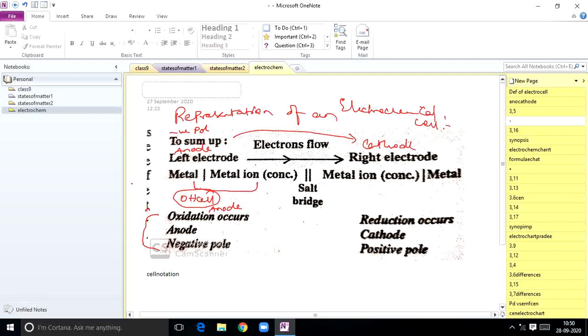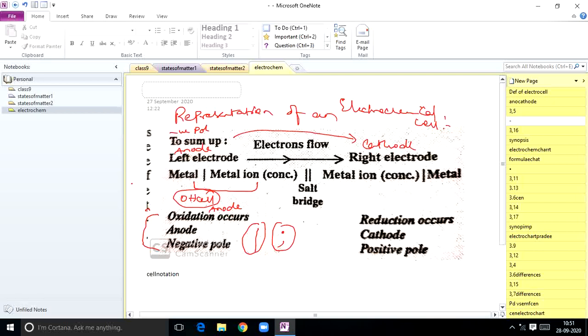Okay. So a vertical line or semicolon. In some books, simply they will write a vertical line, or in some books they will use semicolon symbol. A vertical line or a semicolon symbol indicates a contact between two phases. That is phase boundaries of the electrode. A vertical line or semicolon indicates a contact between two phases.